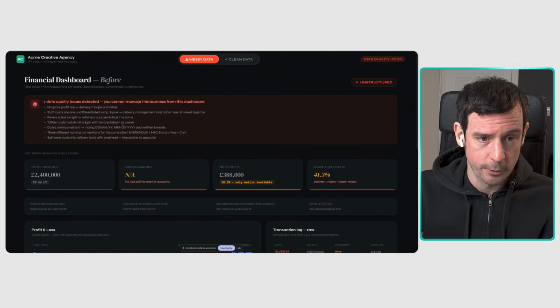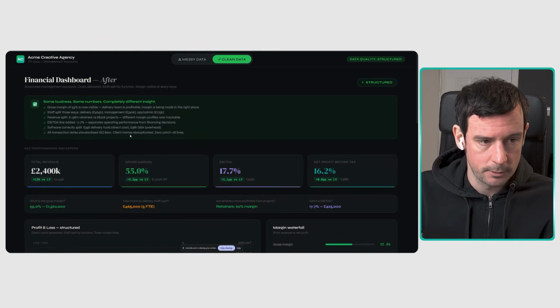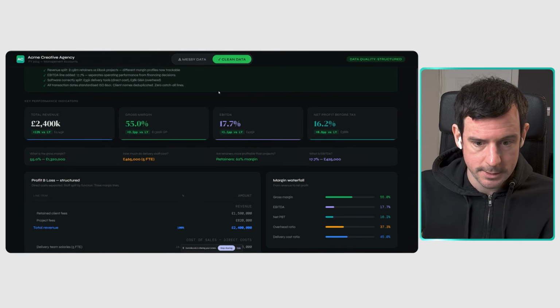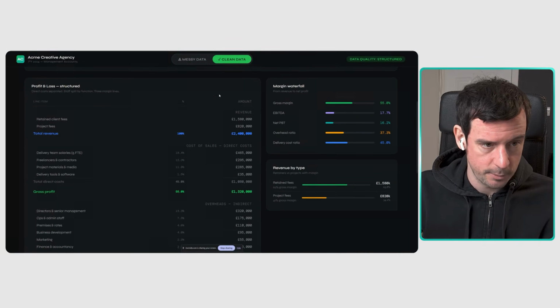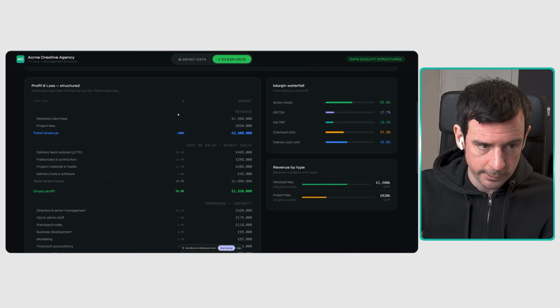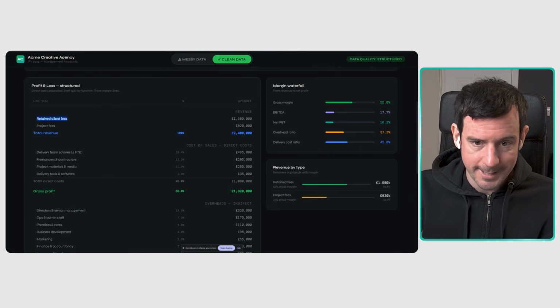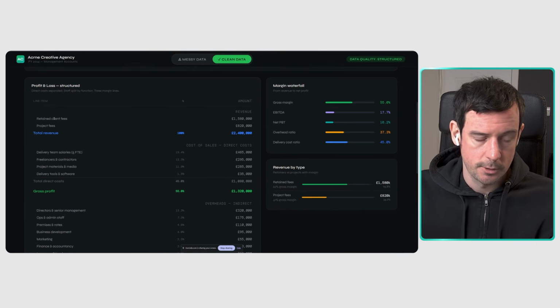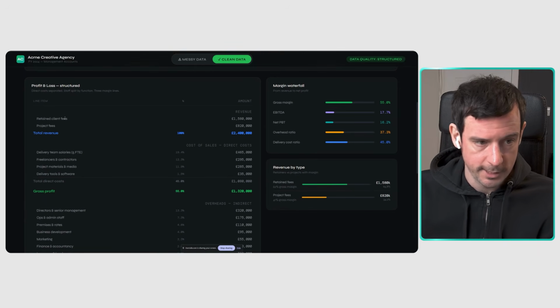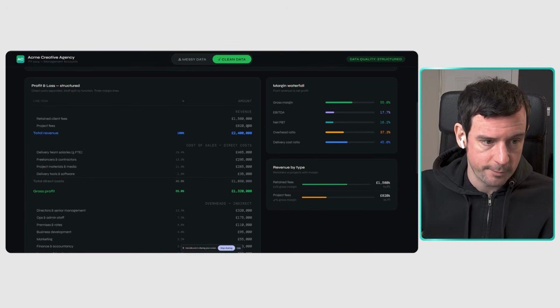So if we now go to clean data, there we go. Now we can see this is starting to make a lot more sense. Let's look at the P&L first of all. Instead of one line in revenue, we've actually got retained client fees and project fees. So now we can start to make decisions on, okay, should we increase our retained client fees? Should we increase our project fees, etc.?